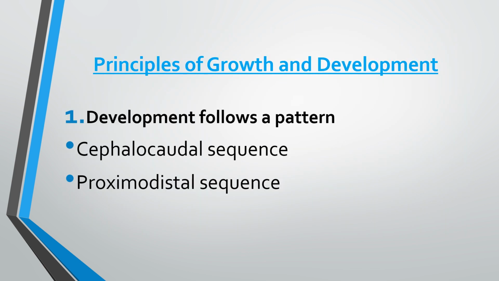The first principle is development follows a pattern. Every species, whether animal or human, follows a general or specific pattern of development. In case of human beings, the process of development follows a definite pattern. Means it follows two types of patterns, cephalocaudal sequence and proximodistal sequence. Cephalocaudal sequence means control over the body as well as improvement in the structure itself. And proximodistal sequence means the spinal cord of the individual develops first and then outward development takes place.